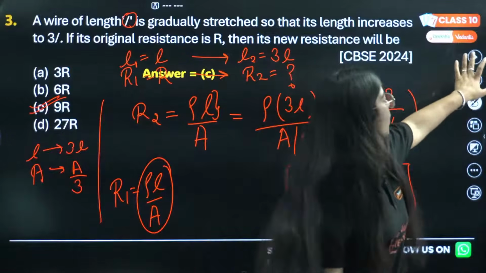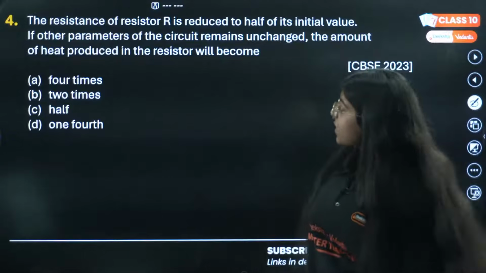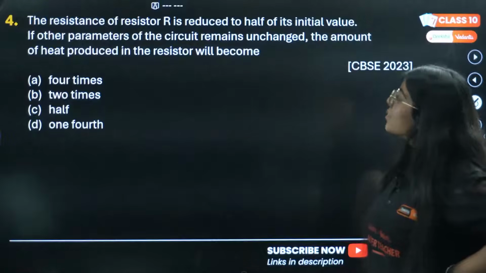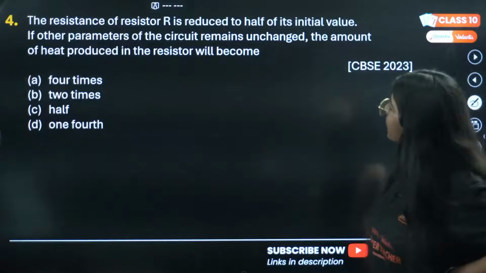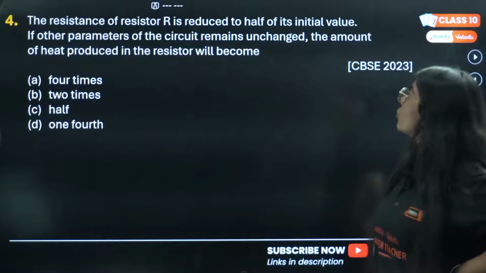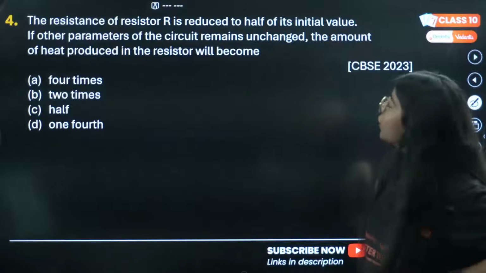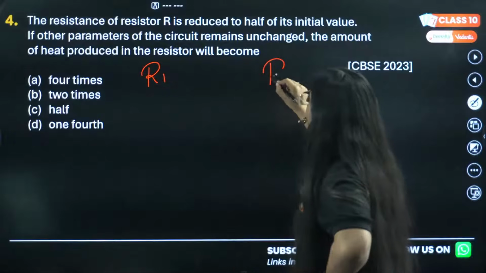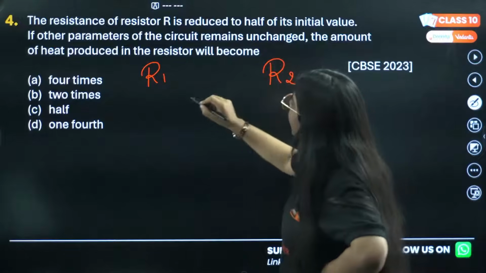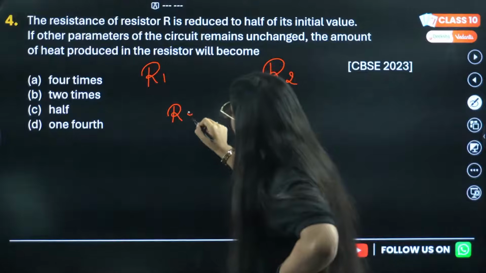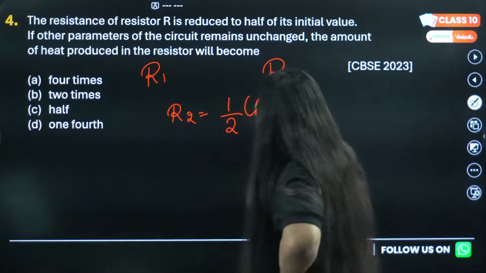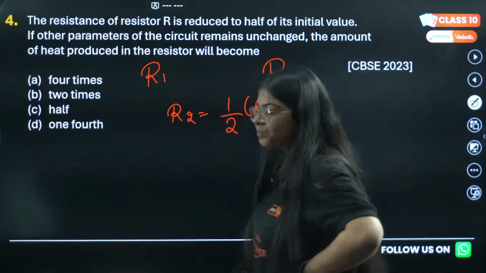Okay, let's move on to the next question. Finally, one MCQ. The resistance of resistor R is reduced to half of its initial value. Let's say my initial value is R1 and final value is R2. So they're saying the new resistance is half of the first resistance. Till now everyone is clear?